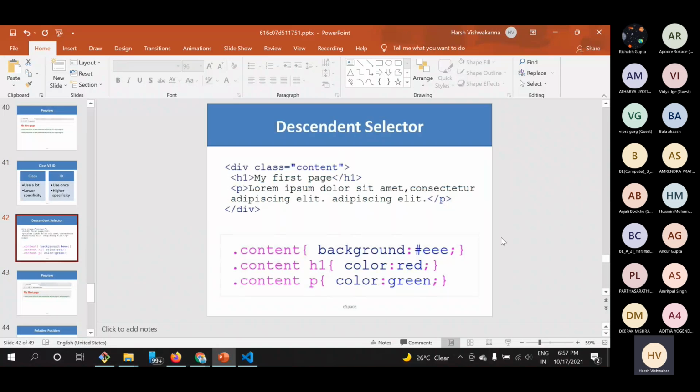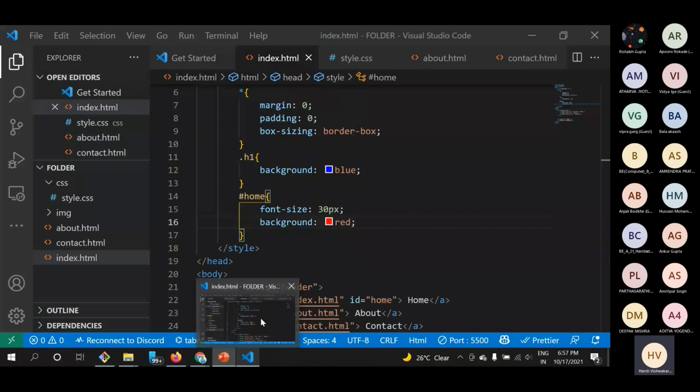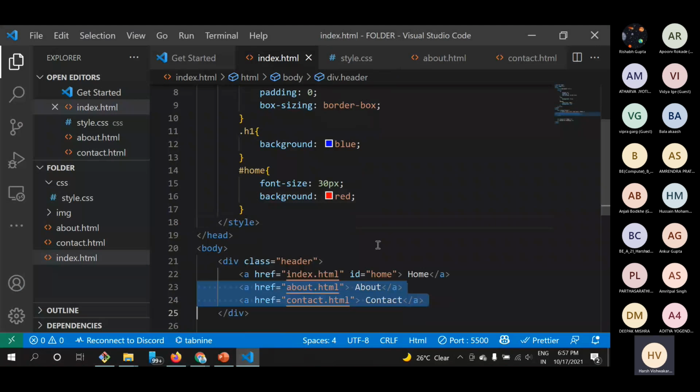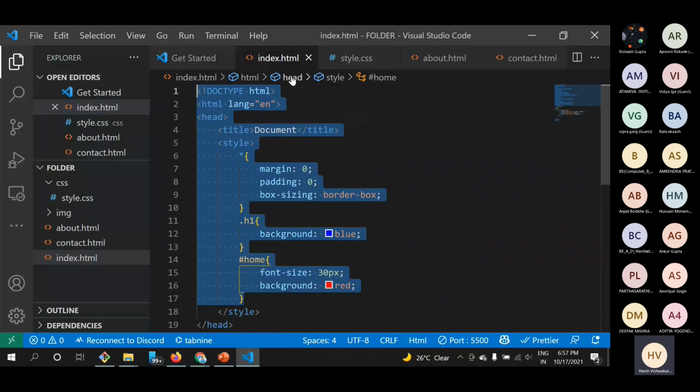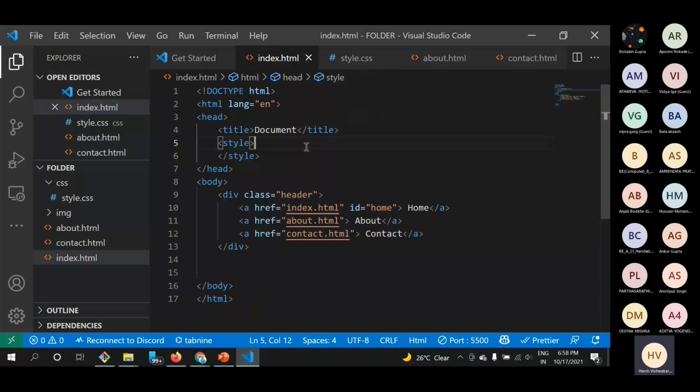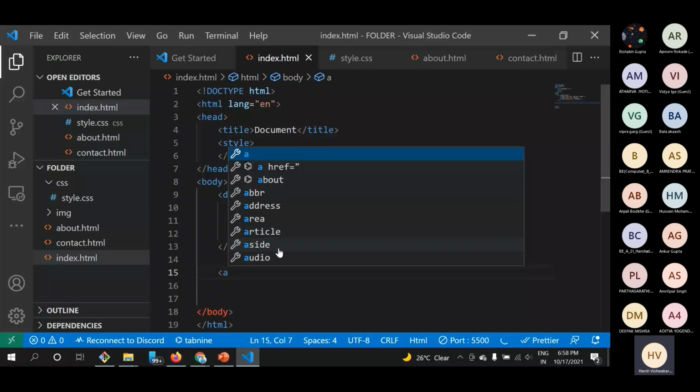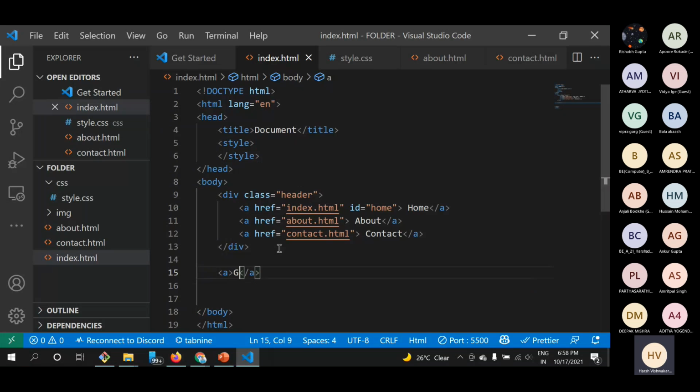Okay, and there is some selection processor, like the descendant selector. Let me have a look at it. So here, suppose we are having some anchor tags here. And if I remove this whole CSS here, there is something like an anchor tag here.